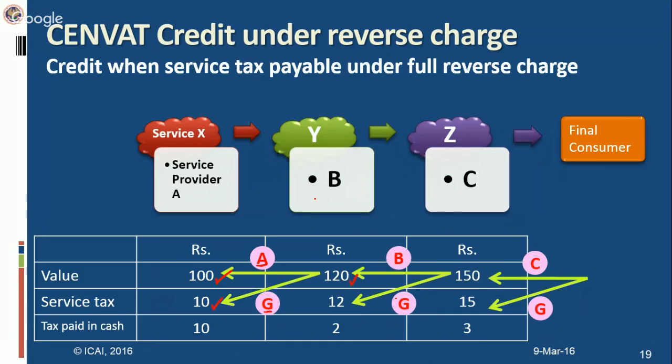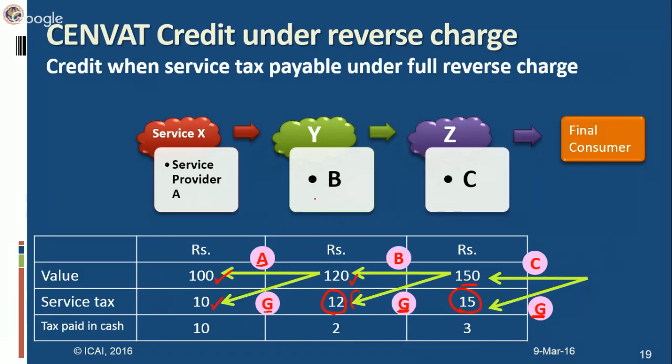and the payment of service tax of rupees 12 will be made by C to the government and not to B, because he is receiving services under reverse charge mechanism. So since C is a service receiver, he will be liable to pay service tax. He will be liable to deposit service tax to the central government, and then he will provide it to the final consumer. Final consumer will also pay only value to C, and the service tax of rupees 15 will be paid by the final consumer to the central government.